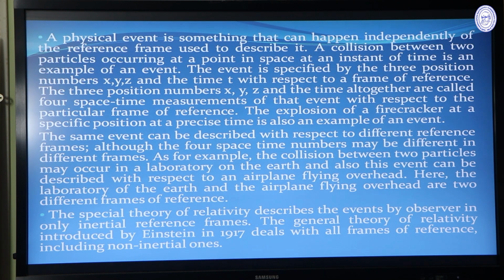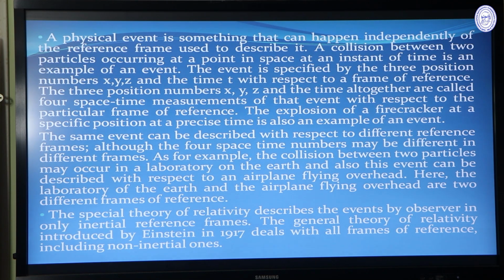Now I want to mention a few words about a physical event. A physical event is something that can happen independently of the reference frame used to describe it. So a physical event can be described with respect to an S frame or also with respect to an S dash frame. Suppose we consider a collision between two particles occurring at a particular point in space at an instant of time. This is an example of an event.